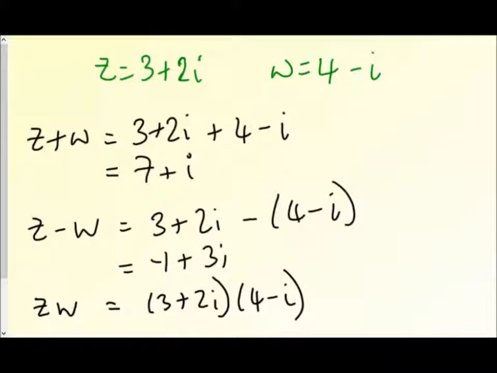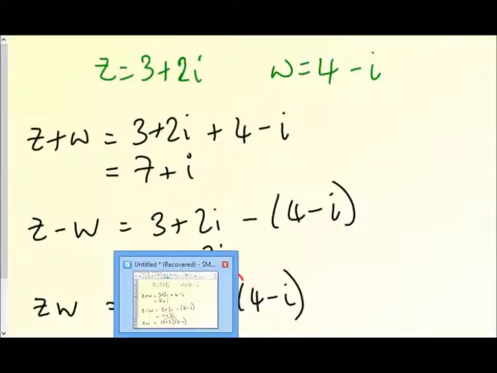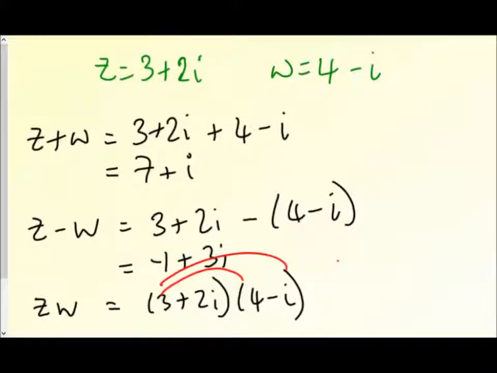Well, I'm going to tell you at this stage that the distributive law for complex numbers holds, so we just multiply them out in the same way. So we can just multiply out those brackets and give us the answer. So we get 12 minus 3i plus 8i, and then 2i times negative i is negative 2i squared.